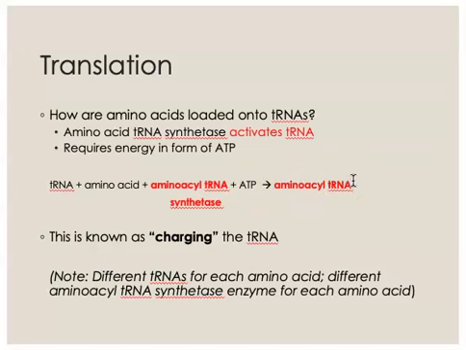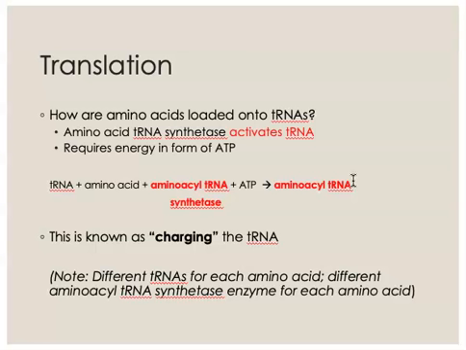This is an active form of the tRNA. In other words, this is a tRNA that is now ready to participate in translation. We refer to this reaction that's performed by the amino acyl tRNA synthetase enzyme as charging the tRNA. We're charging it up. We're getting it ready to do its job.